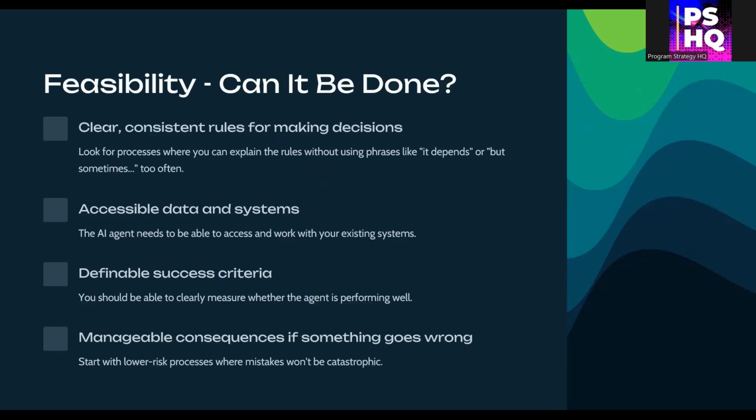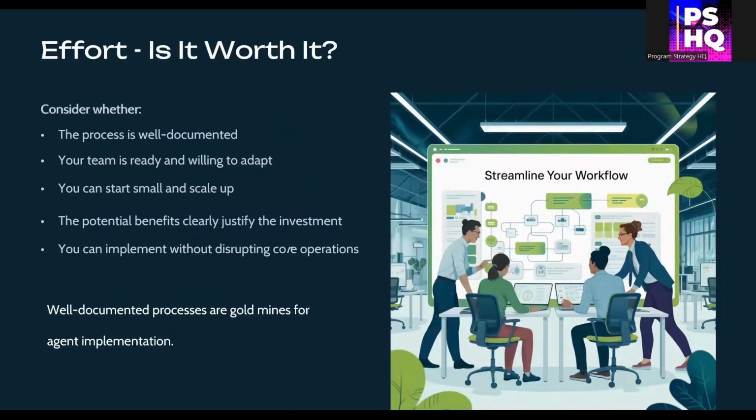Let's now talk about effort. AI implementation requires more than a model. It needs organizational readiness. Ask, is the process well documented? Is your team open to changing how they work? Can you run a pilot without disrupting business as usual? Do the potential benefits justify the setup and maintenance effort? Well-documented processes are ideal because they reduce ambiguity. And remember, success with AI agents often starts small. Look for opportunities where you can test, learn, and expand rather than trying to boil the ocean from day one.